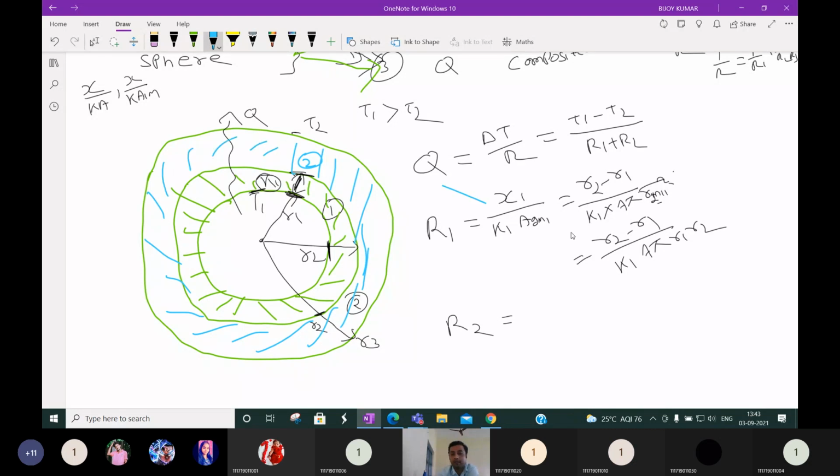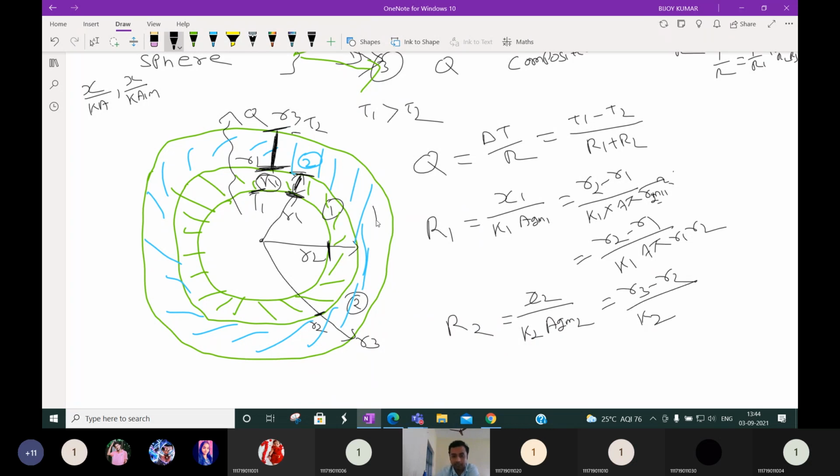It will be x2 by k2 into Agm2, where x2 is the thickness of the second sphere. Up to this we know it is R2, and up to this it is R3. So it will be R3 minus R2 by K2.